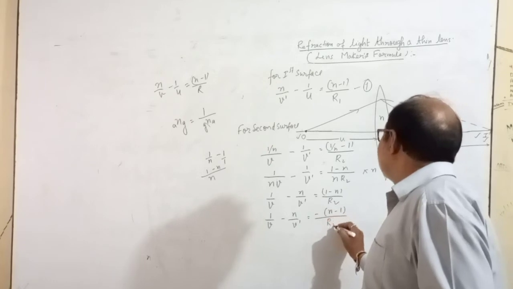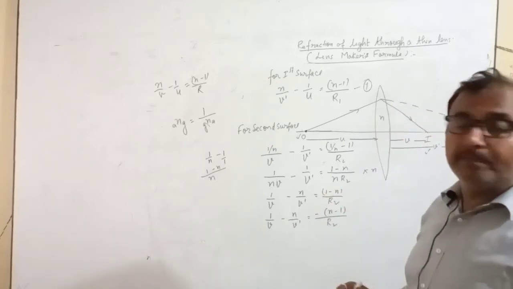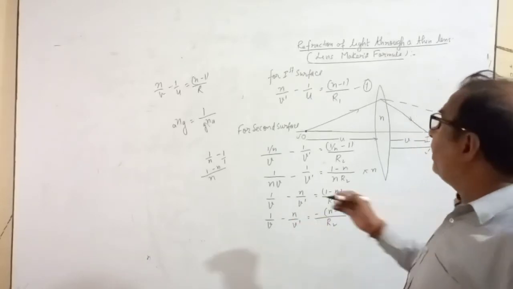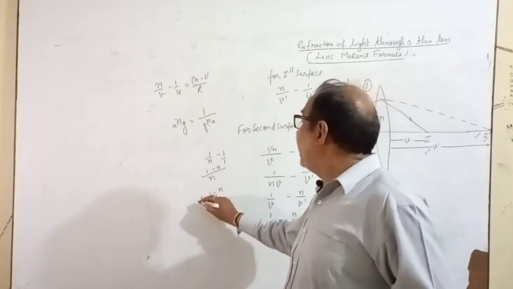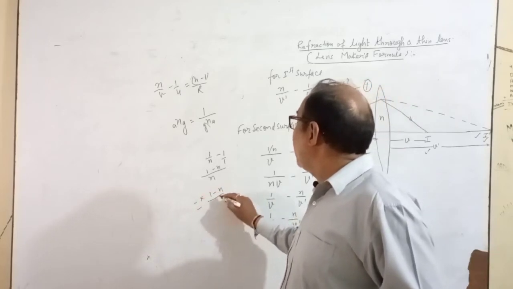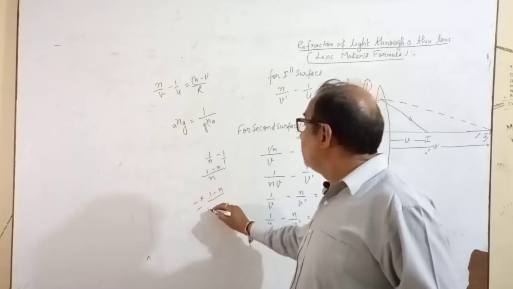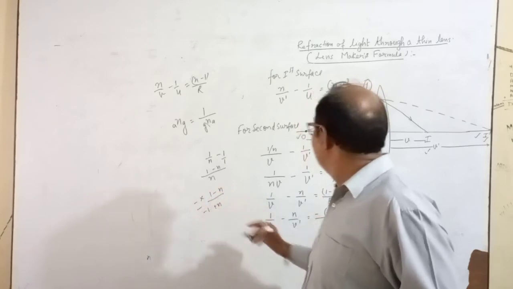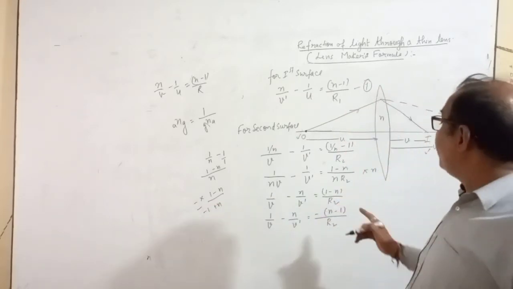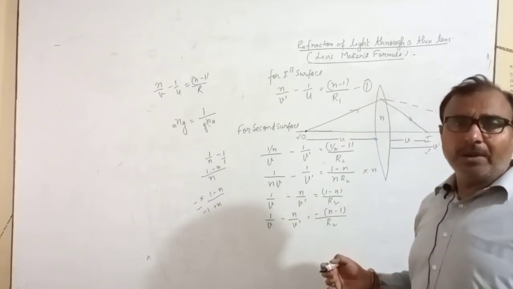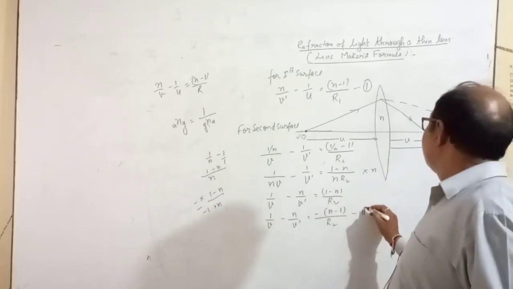When you take minus as common, n will become positive and 1 will become negative. Here you take minus as common, so 1 minus n is written. You multiply and divide by minus, so this will become negative and this will become positive. So don't confuse the minus. I think you all know how we take minus as common. So this is your second equation.